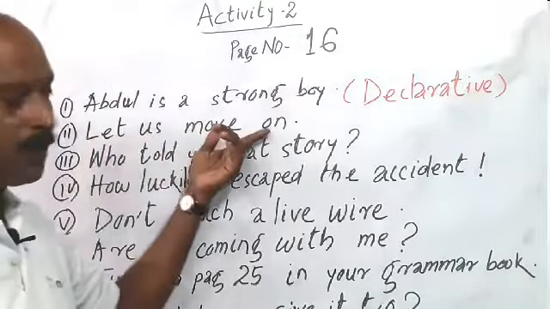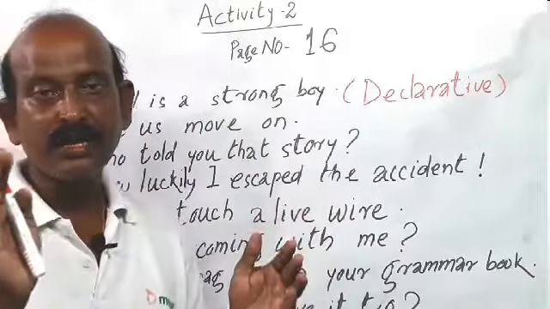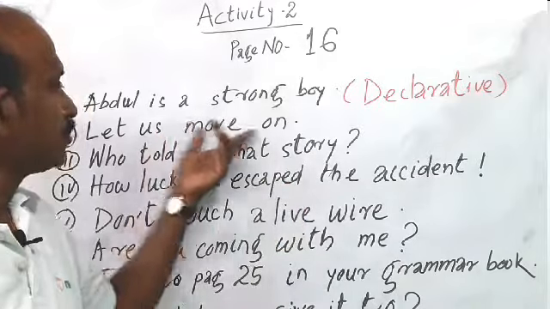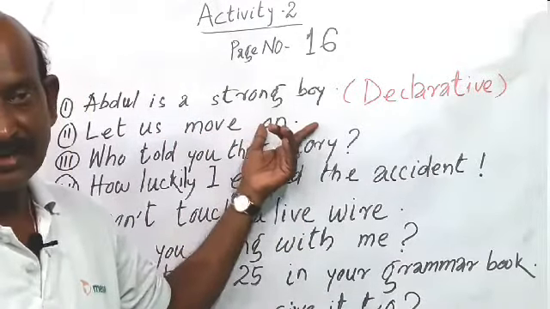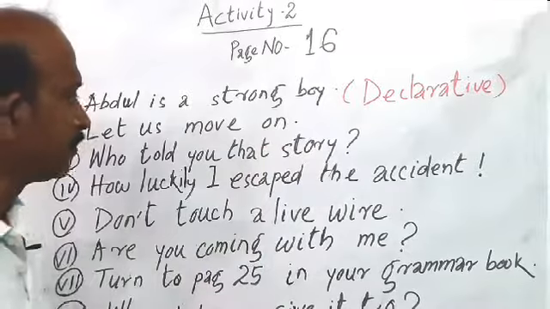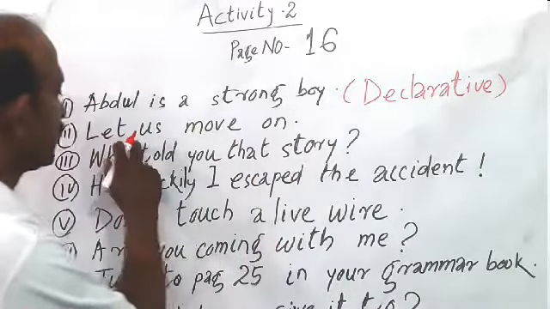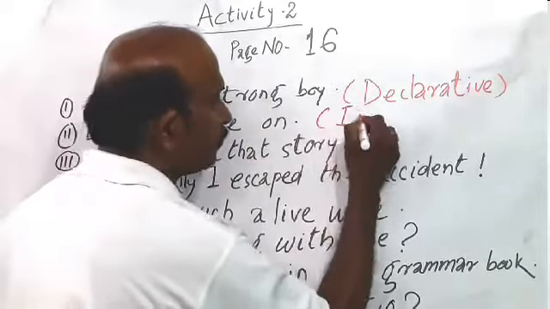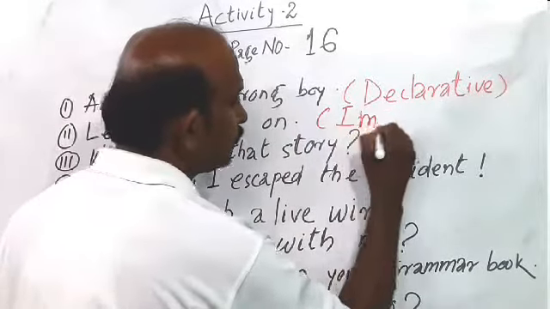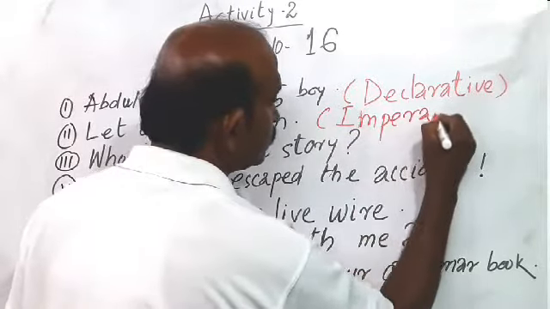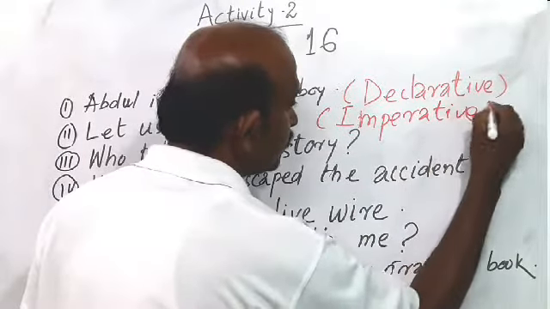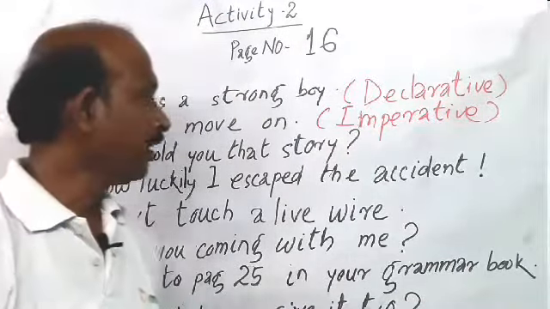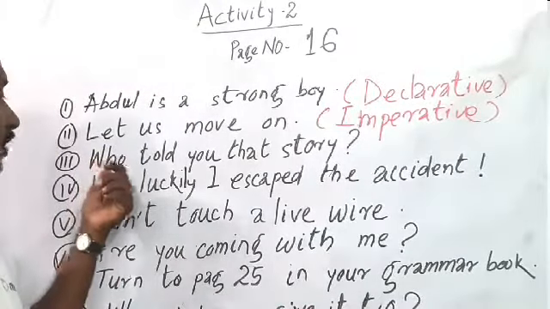So, let us move on. This one indicates that it is a suggestion. So this one is an imperative sentence. What is that? Imperative sentence. So write down against the second question that it is imperative. Am I clear? The second one is imperative. And come to the third question.